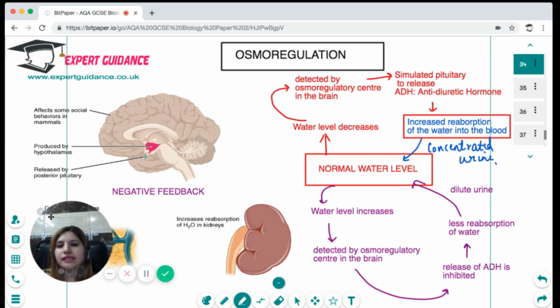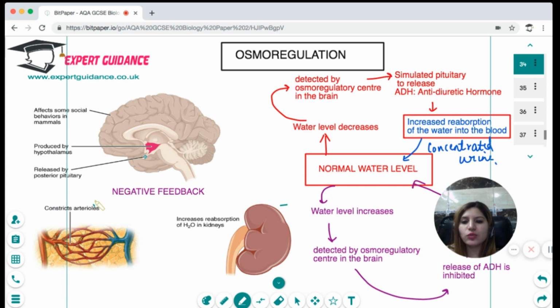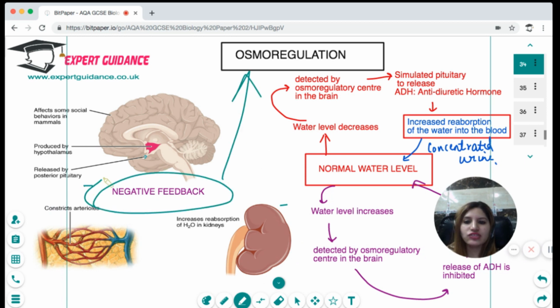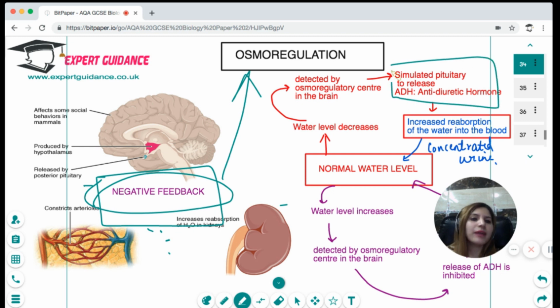Now let us see how the body regulates the water level. The regulation of water level is known as osmoregulation, and it is also a negative feedback. It involves the release of a very important hormone called the antidiuretic hormone by the pituitary.